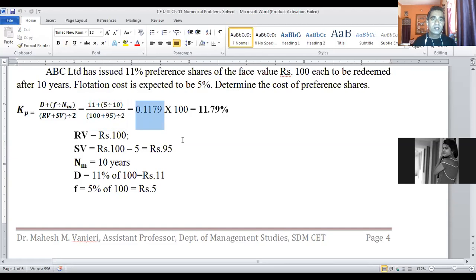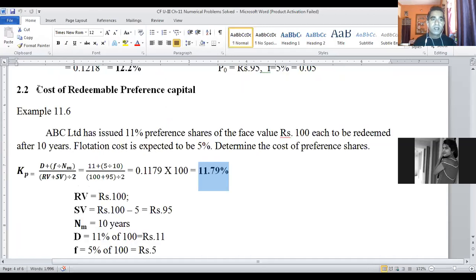0.1179. It is in decimal, so to convert into percentage, we multiply that by 100. The answer we get is 11.79%, the cost of redeemable preference capital in this example. I hope this was quite easy to understand.